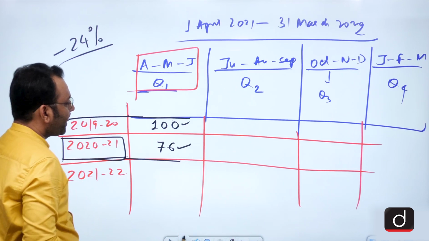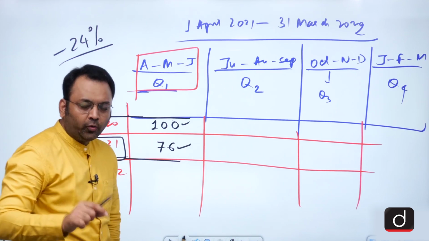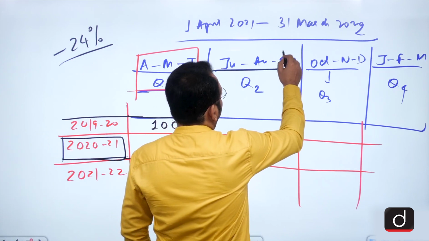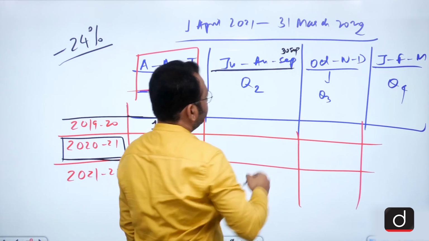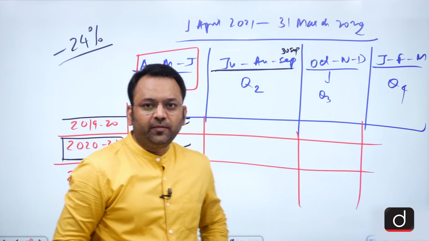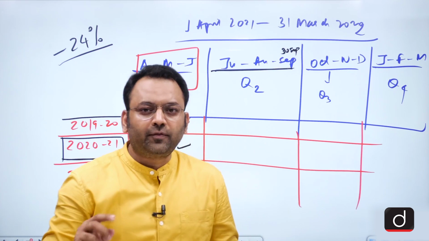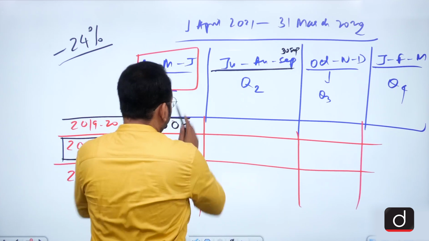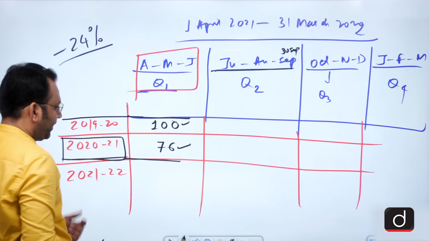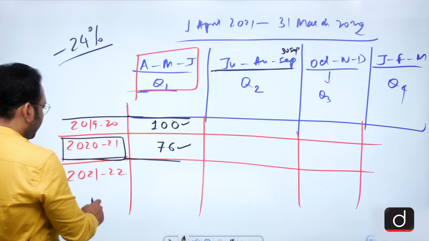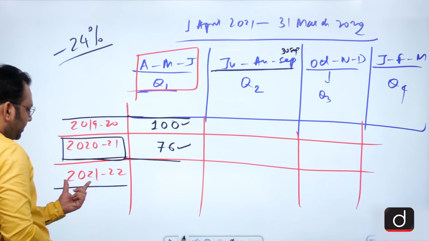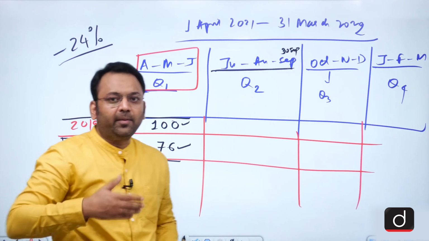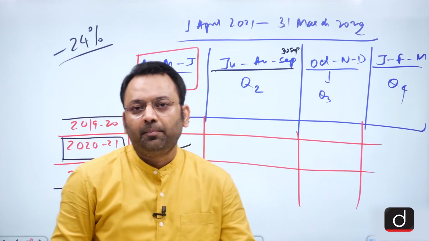And suppose, as of today, we are on the 30th of September, right? It means we are on the last day of quarter 2. So far we have the data of quarter 1. It is found that the GDP for this year's first quarter has expanded by more than 20%.